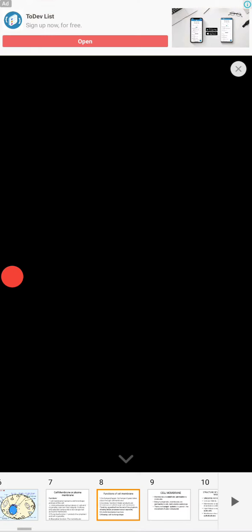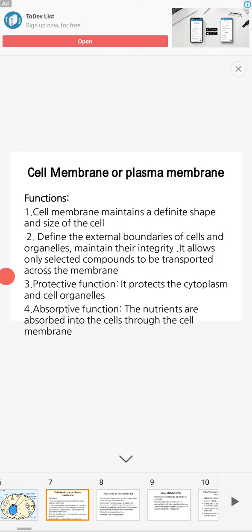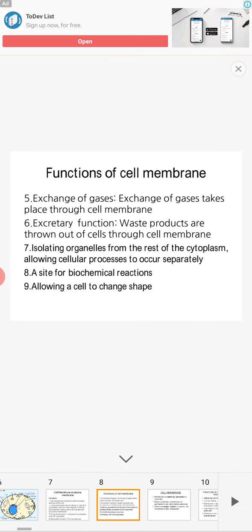Also, isolating organelles from the rest of the cytoplasm, allowing cellular processes to occur separately. So the cell membrane isolates organelles from the rest of the cytoplasm.